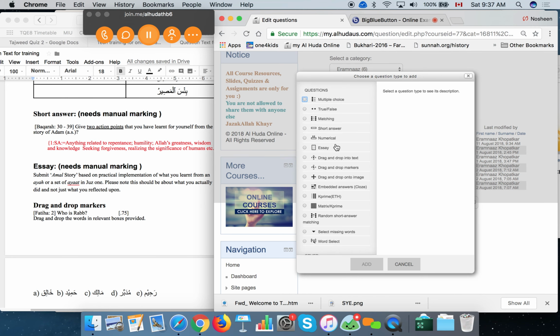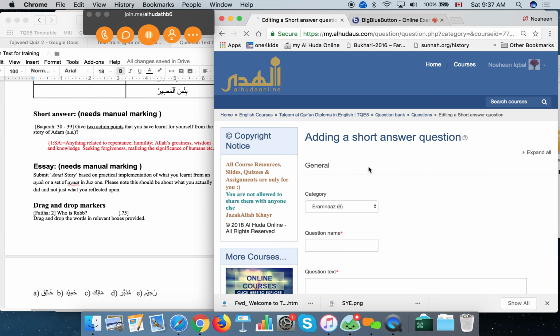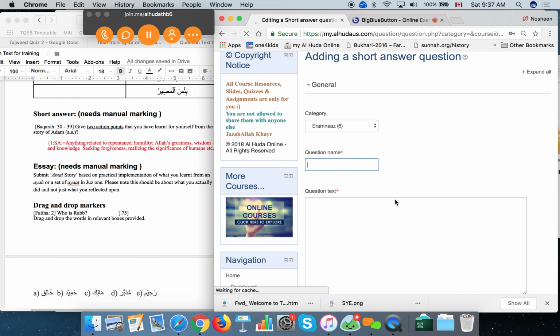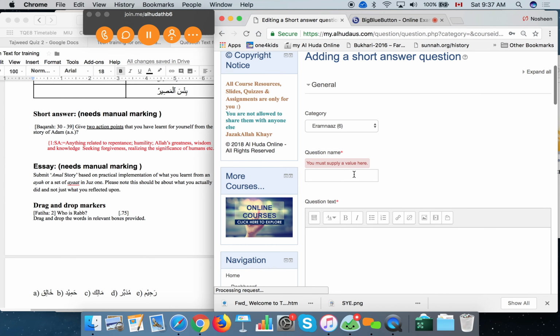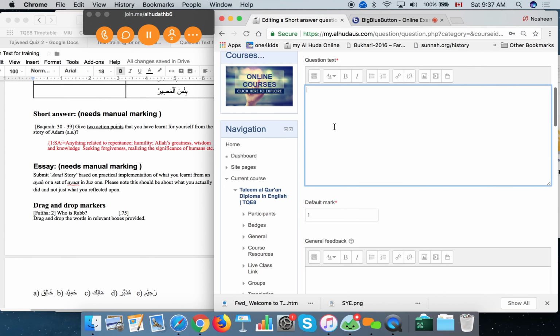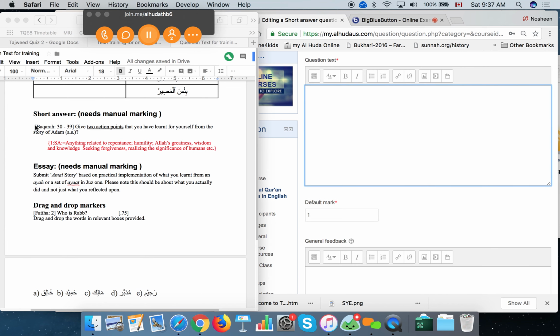And this is also possible through coding. That's the short answer question type, as the name says here. The name states short answer. I kept it the same purposefully, so that when someone is creating questions they don't have any issues. So I'll type it: online training, short answer, question one. So the question text will go here, which is this.